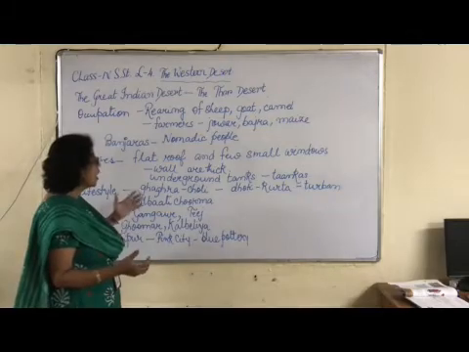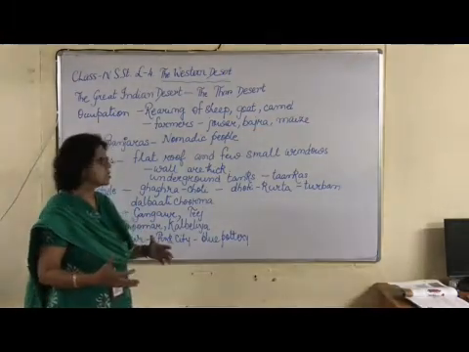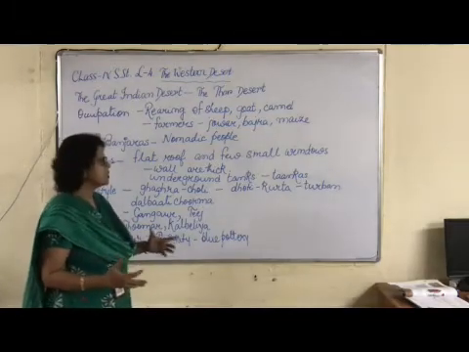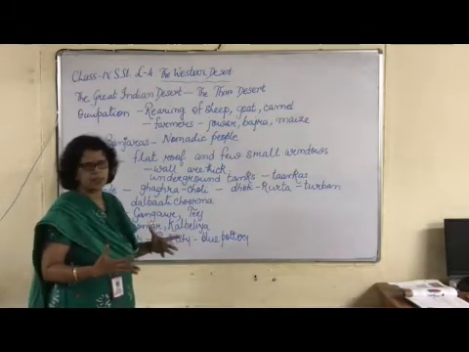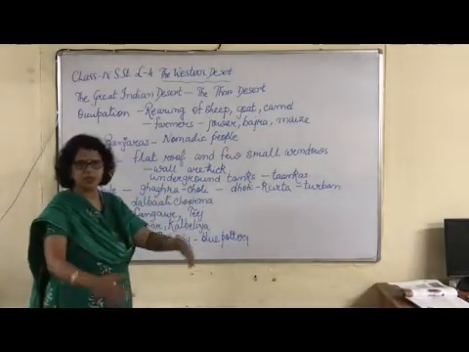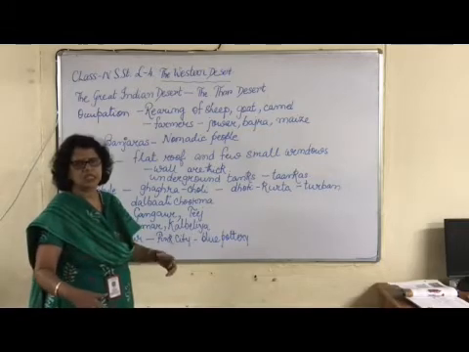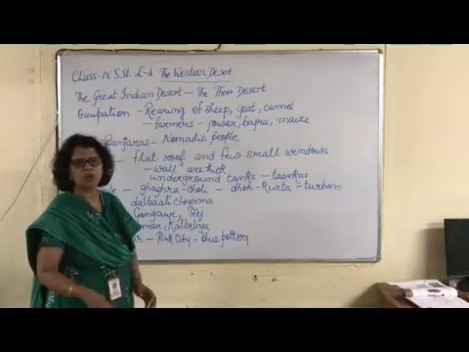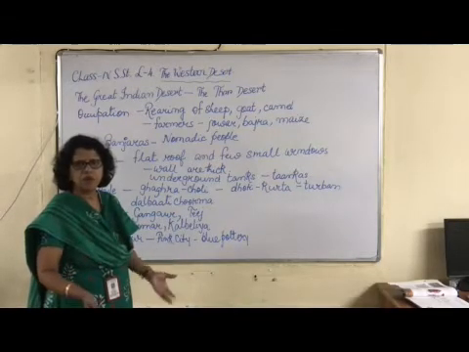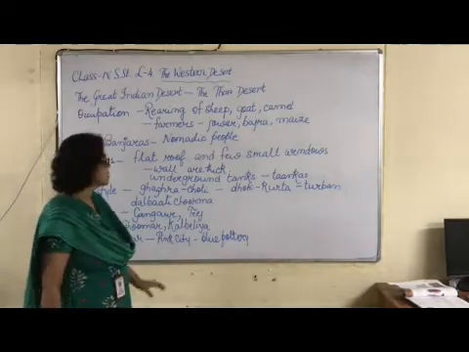And some houses have underground tanks to store water, and they are called tankas. They are underground tanks. Tanks are those big places where there is a storage facility, and they store water because there is hardly any rainfall, and they are known as tankas.